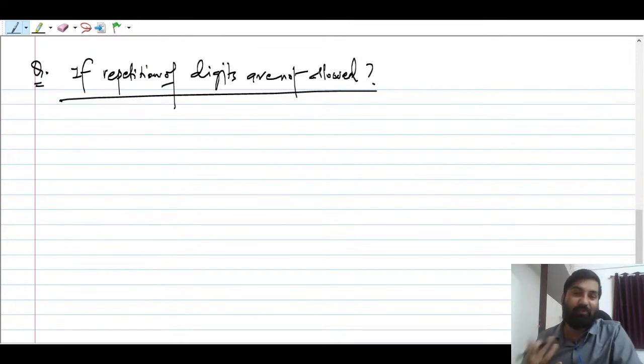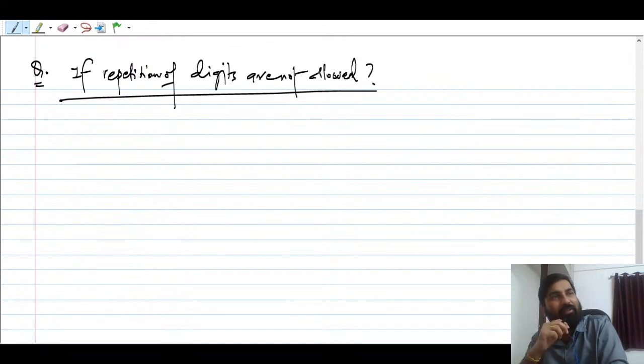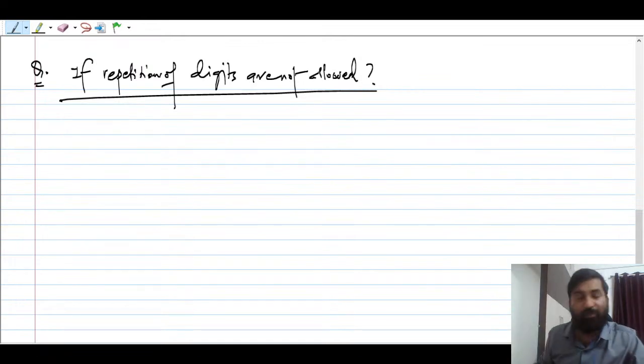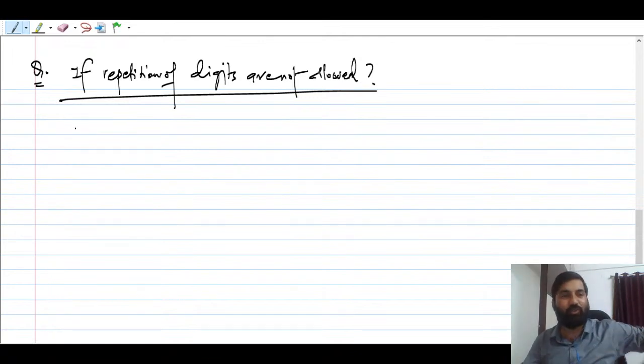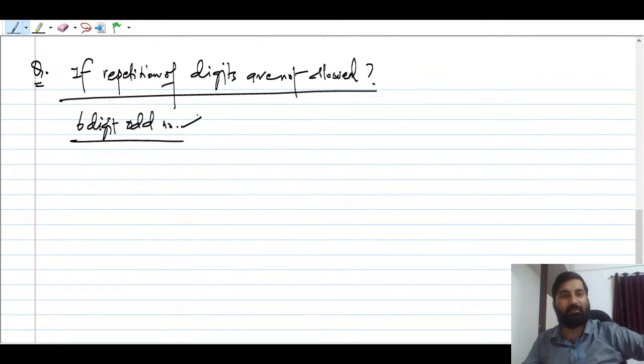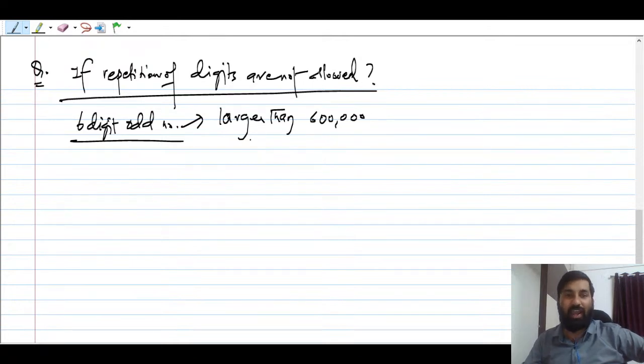And how many cases will be there? Many people think, sir, why form a case? See, after all, you are counting. It is not like you are just counting 1, 2, 3, 4, 5, 6. See, the conditions are: you have to make a 6-digit odd number, and this number should be larger than 6 lakh. Understood? And repetition is not allowed.